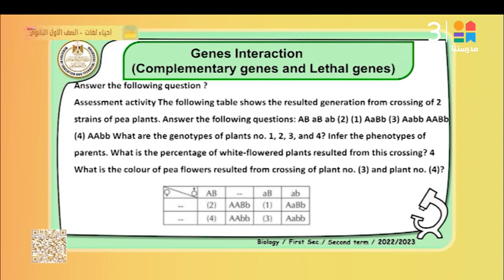genotypes of the parents. That means that when crossing between the living organisms, the phenotype between 2 parents, A capital A small, B capital B small, and the other, A capital, B capital B small. We can calculate that through your papers, and finally calculate this through this. What about this, number 2, 4, and 3?